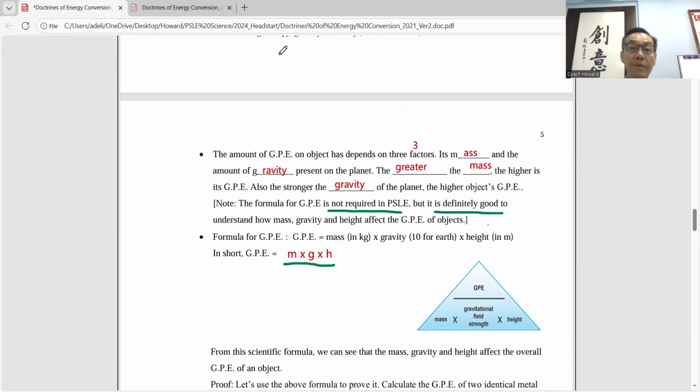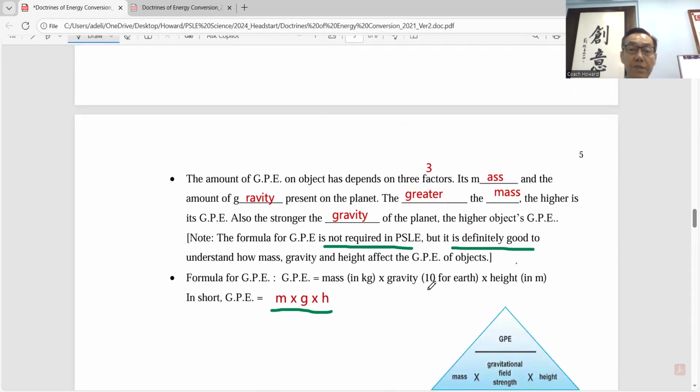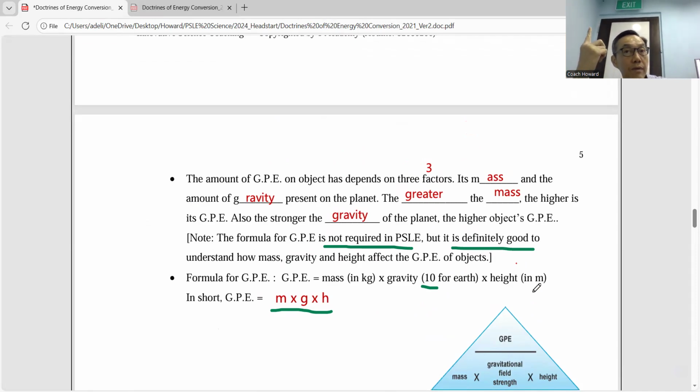Okay, for the Earth, all of us live on Earth, right? So for Earth, this G we take as 10. Do you know that if you go to the moon, the closest moon to the Earth, sometimes you can see the moon at night, yeah, moon is a satellite. If you go to the moon, the moon's gravity is 1/6 of the Earth. So if you weigh 60 kilogram here, and you stand on a weighing machine on the moon, you will weigh 10, because the gravity of the moon is 1/6 of the Earth.